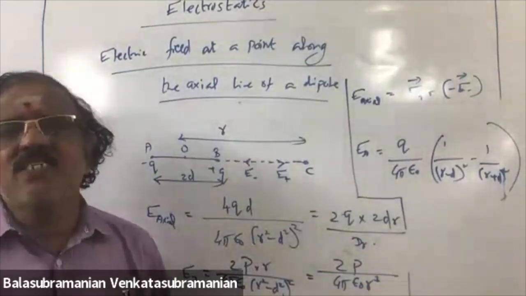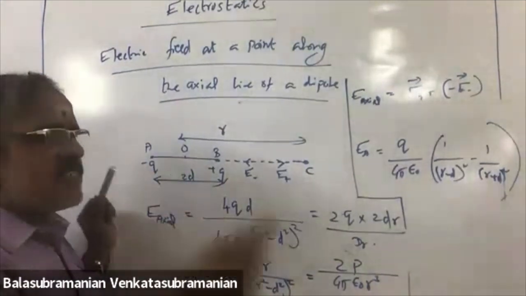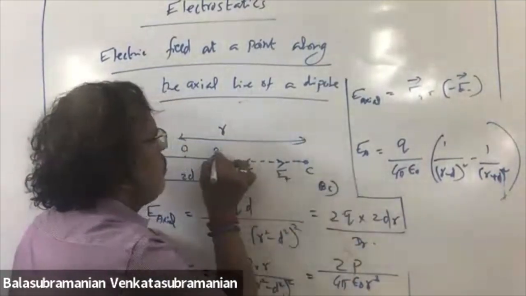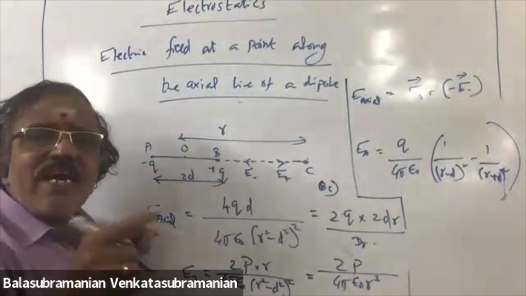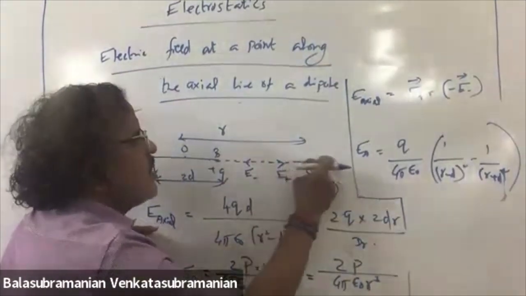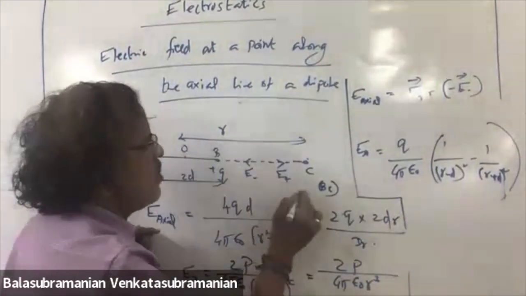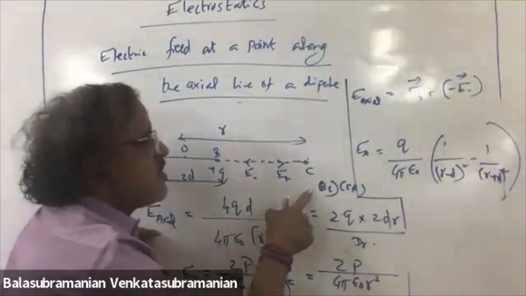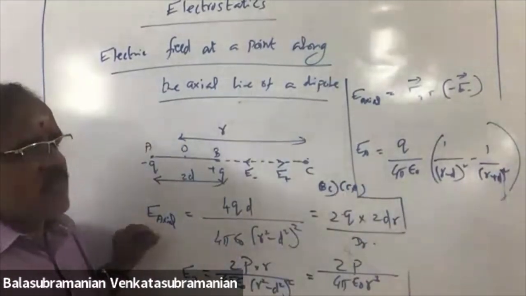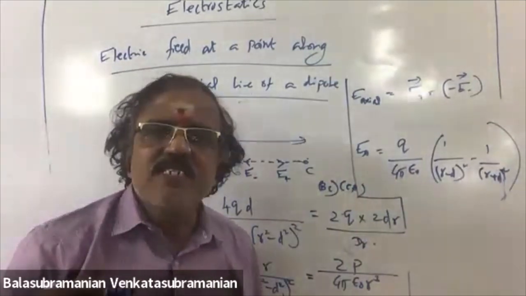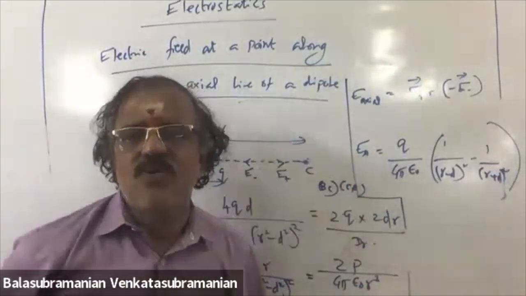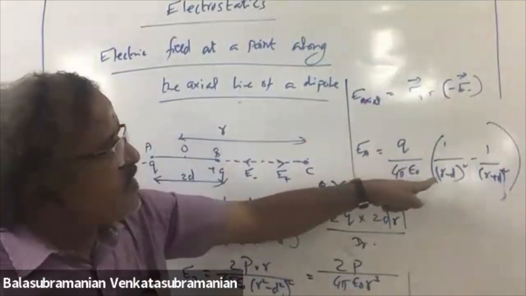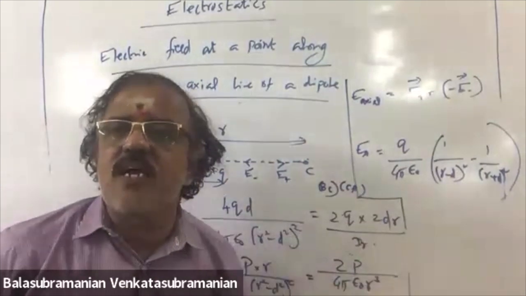Sir, what is the direction, sir? Positive charge electric field direction is along BC, B to C. Negative charge electric field direction is towards C to A. Out of BC and CA, the electric field is greater for plus Q or minus Q? For plus, it is Q by 4 pi epsilon naught, r minus d the whole square.